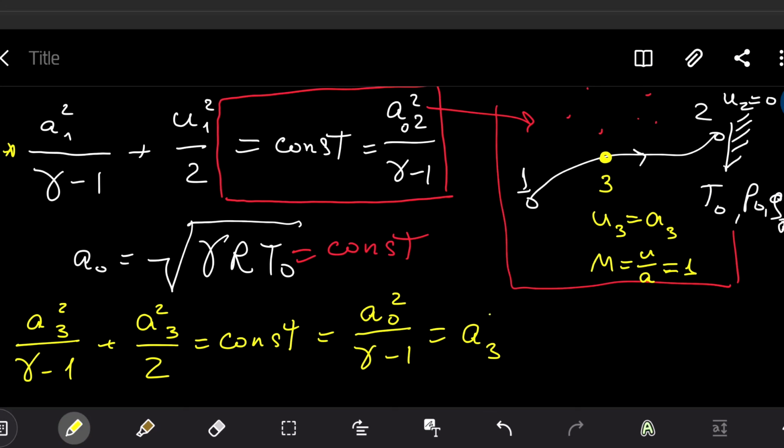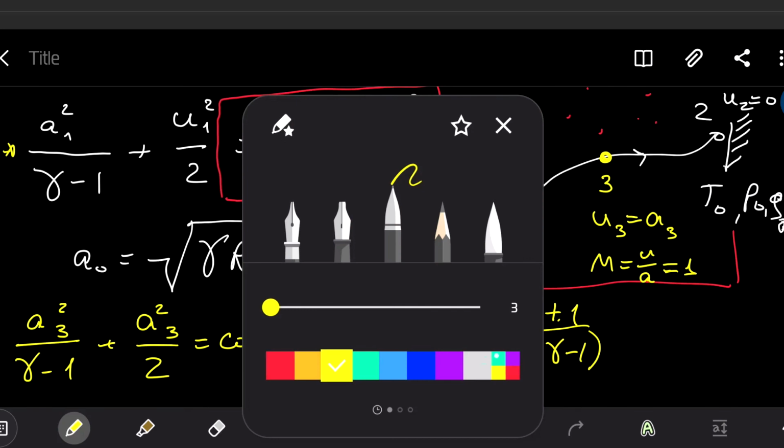It will be A3 squared, and inside brackets we will have in the numerator gamma plus 1. In the denominator we will have 2 multiplied by gamma minus 1.